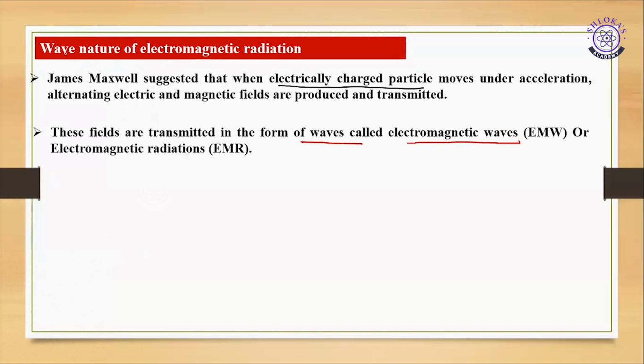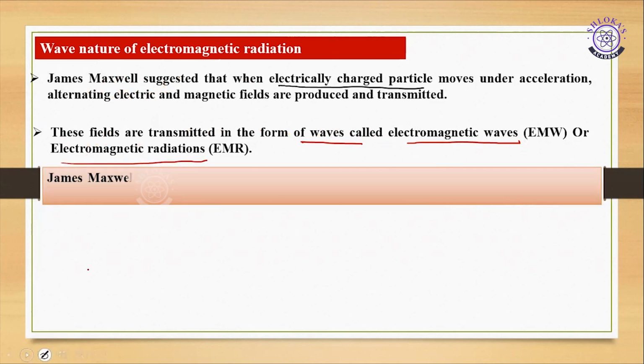Here we are going to discuss the wave nature of electromagnetic radiation. Whatever electromagnetic radiations are produced by this oscillation can transform in the form of waves, which are called electromagnetic waves or electromagnetic radiations.